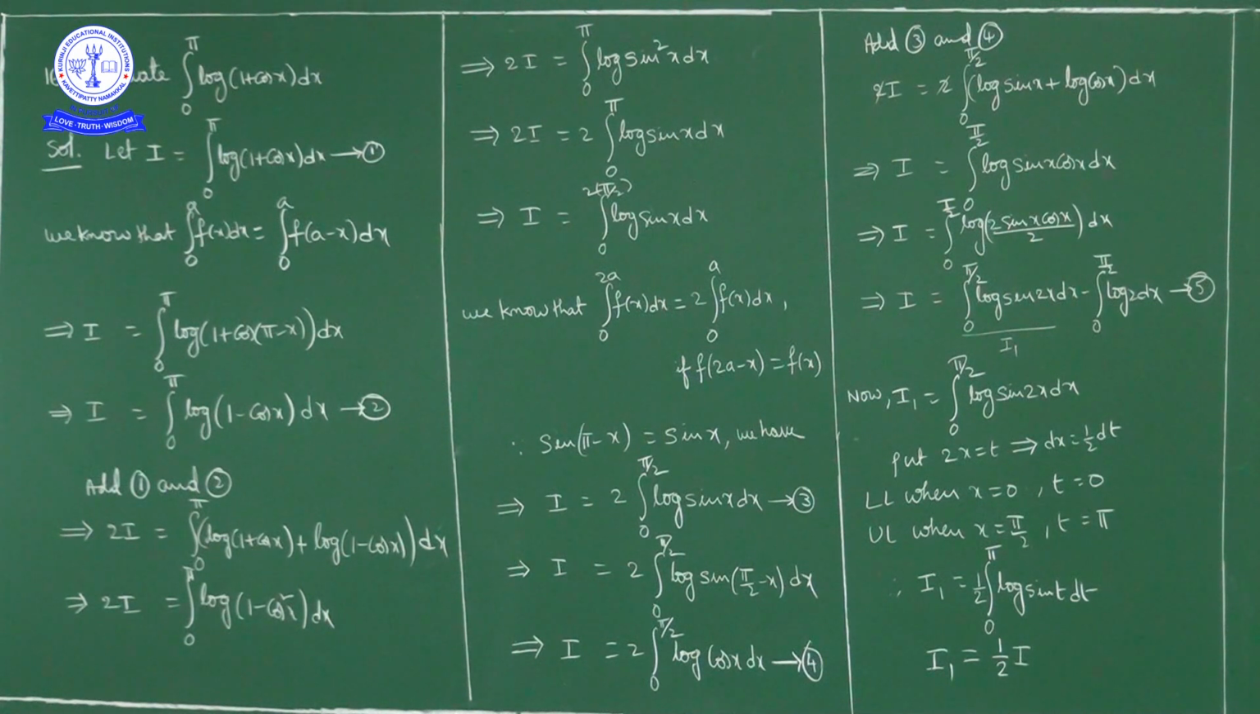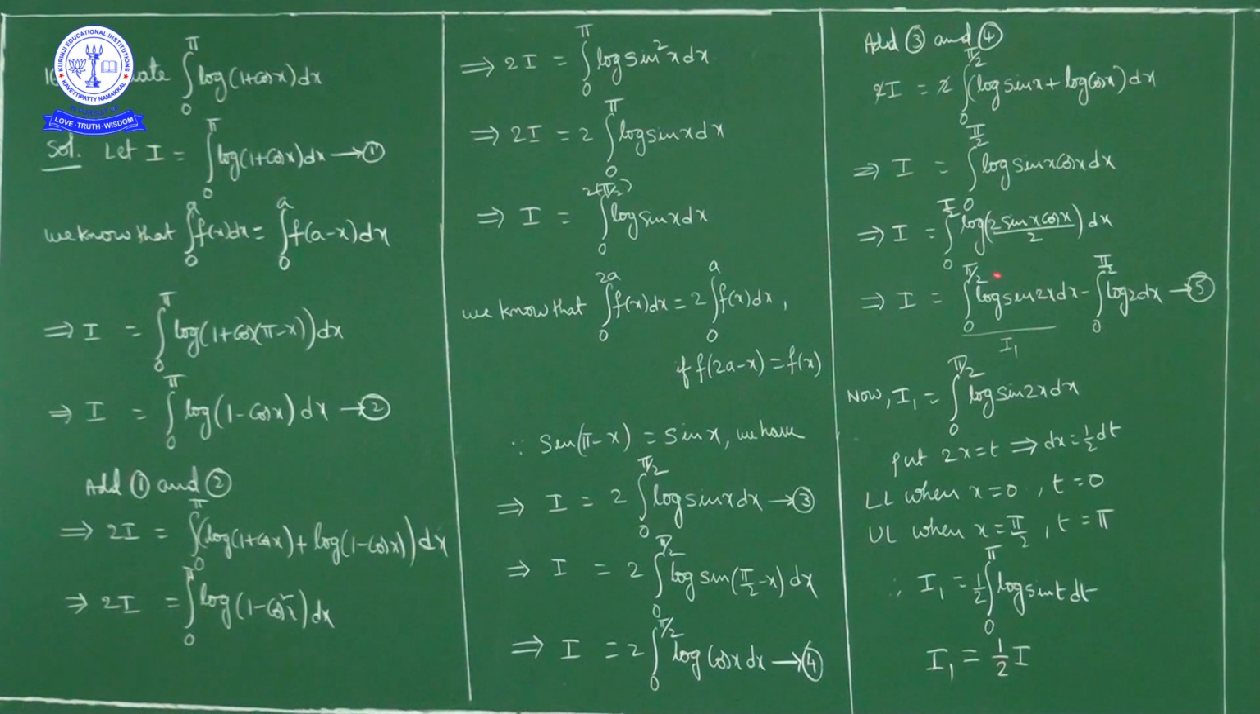Log a by b we can write as log a minus log b. Using that property, I'll write integral 0 to pi by 2 log of sin 2x dx minus integral 0 to pi by 2 log 2 dx. I'll consider this one as I1.